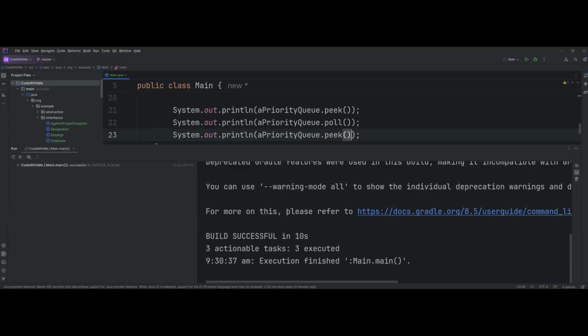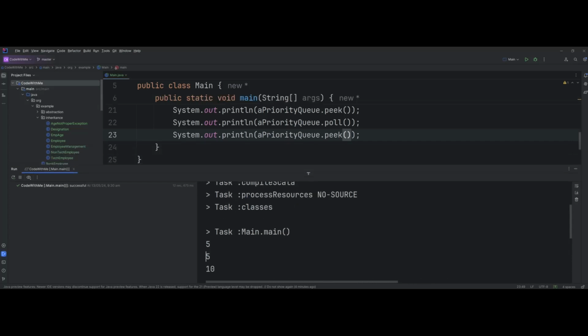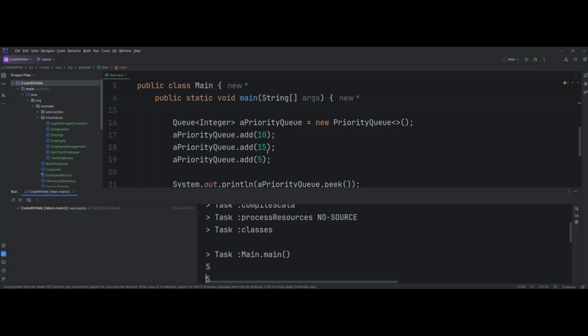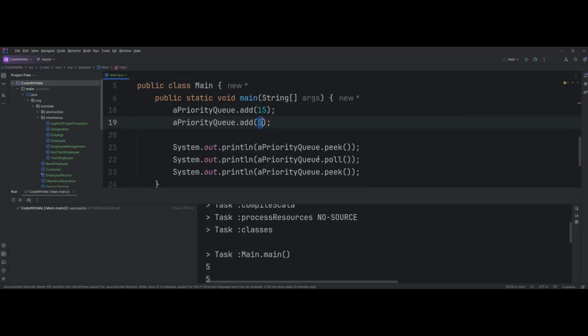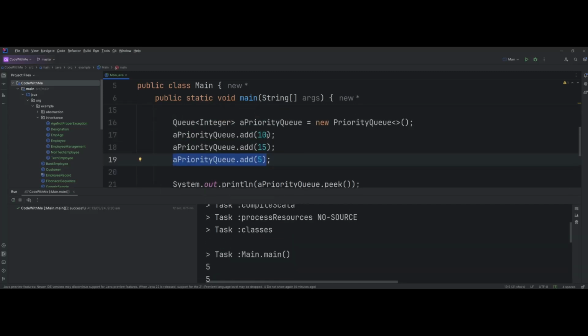All right, so it says 5, 5 and then 10, right? So what should we expect here? We should expect priorityQueue.peek to have returned 10, correct? But it returned 5. And when I said poll, it polled out this 5, which was the last one that I added to the queue. And then when I said peek, it saw 10 on top. It's all completely jumbled up, right?